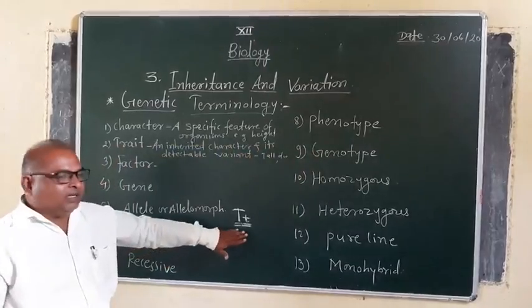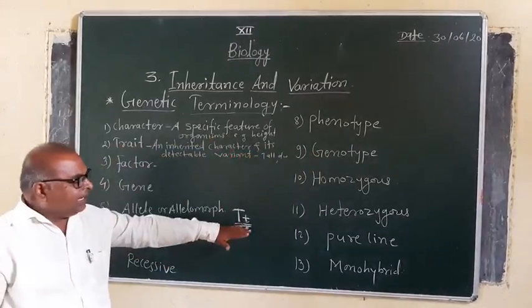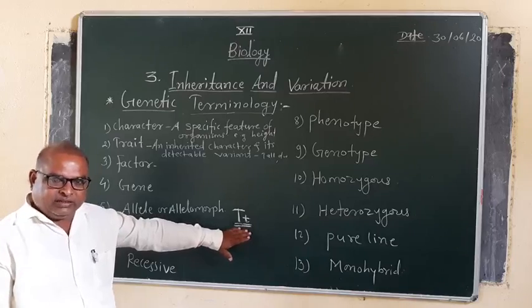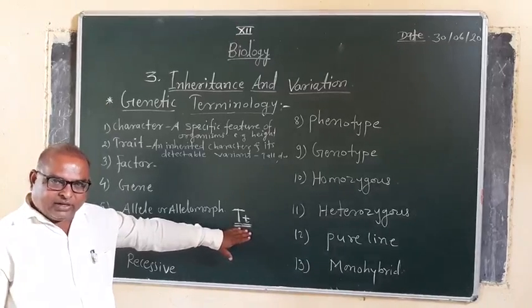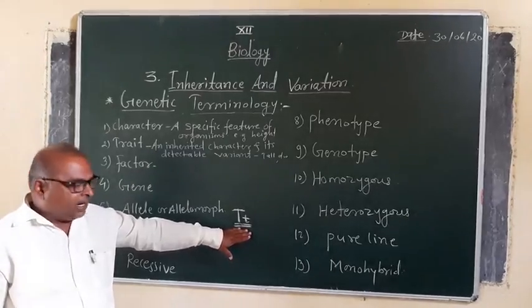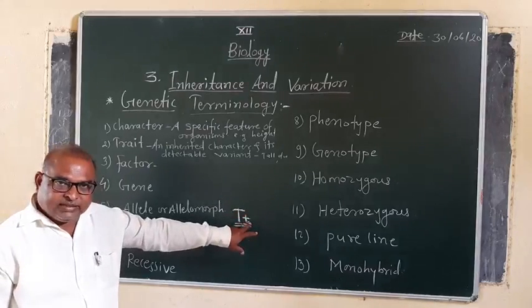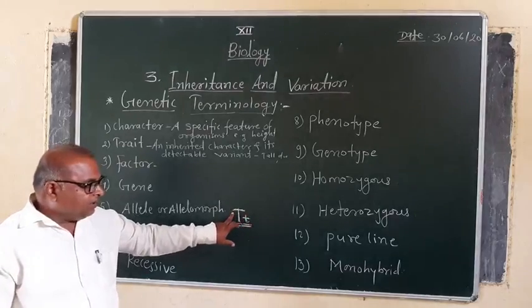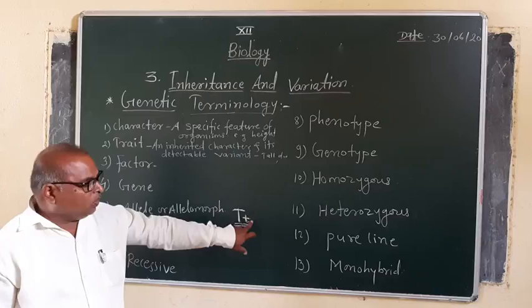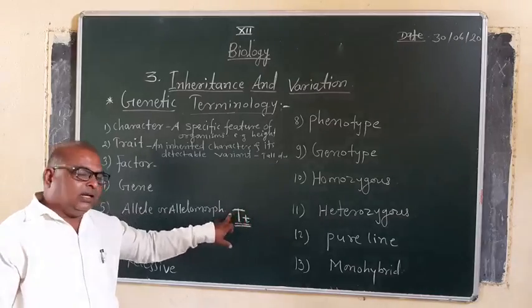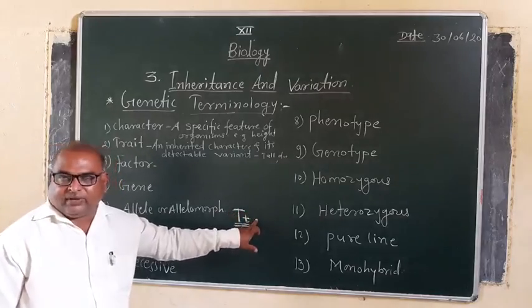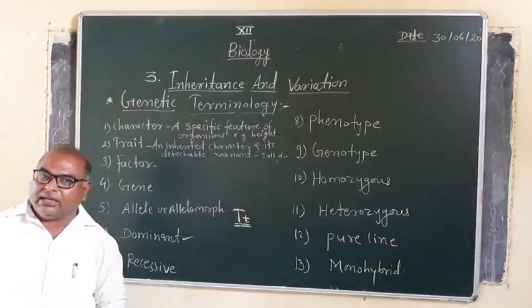Now likewise, here dominant means the character which is expressed in the F1 generation, the first generation, and the character which does not express is recessive. Capital T is dominating over small t, means tallness is dominating over dwarfness, means tall is dominant.